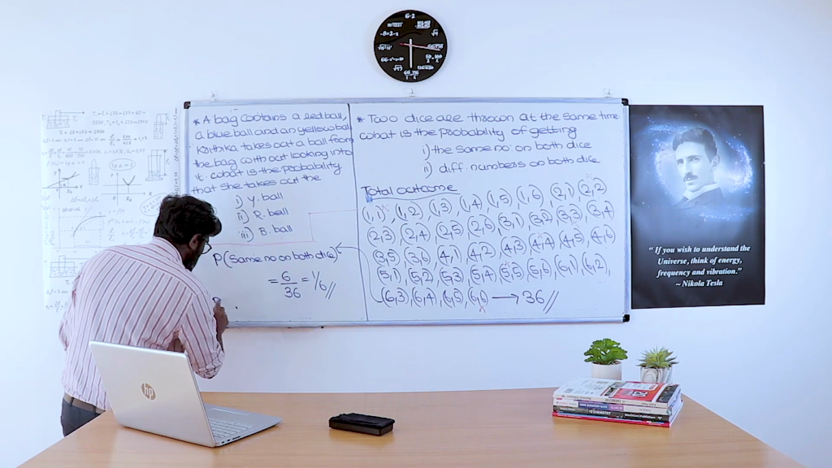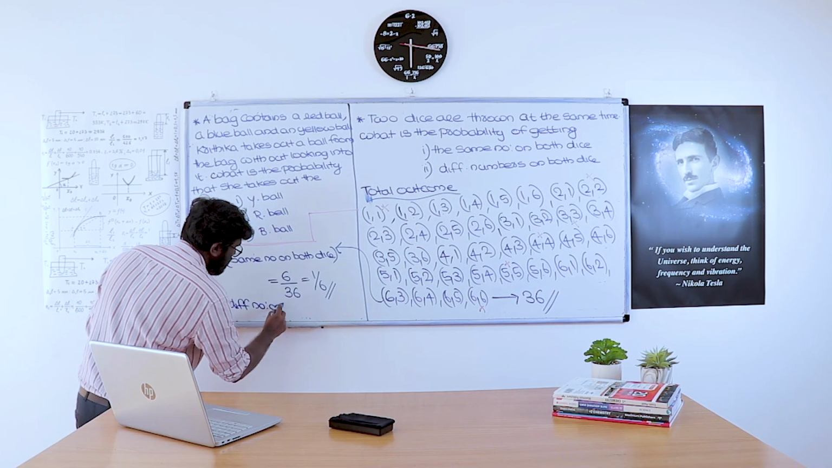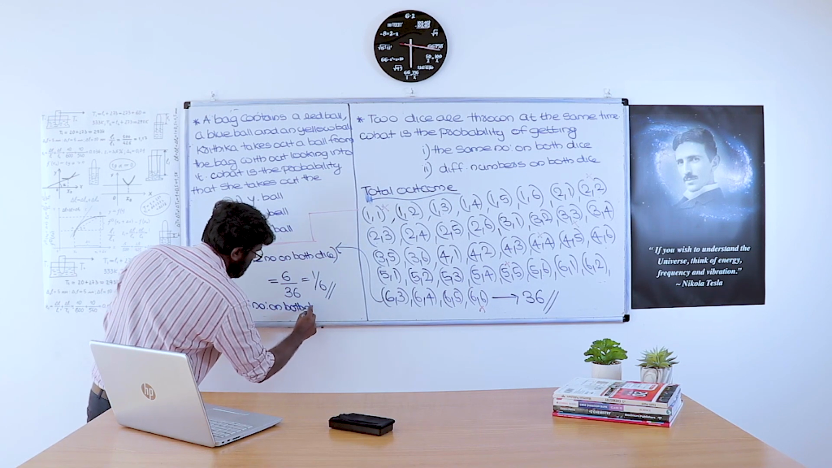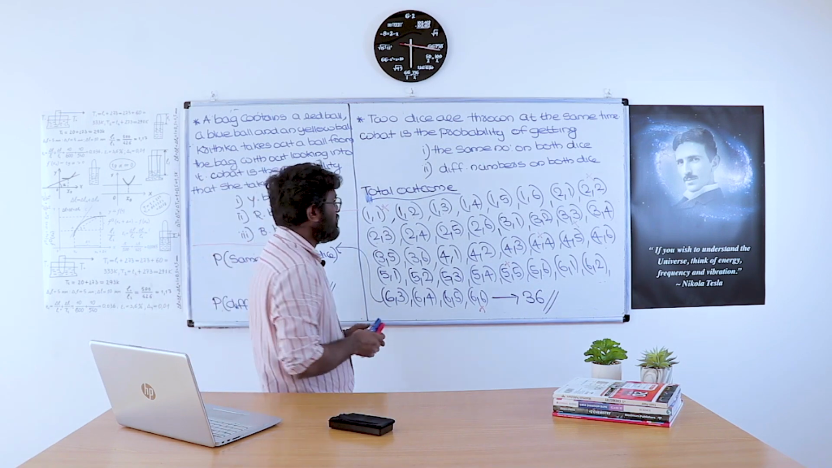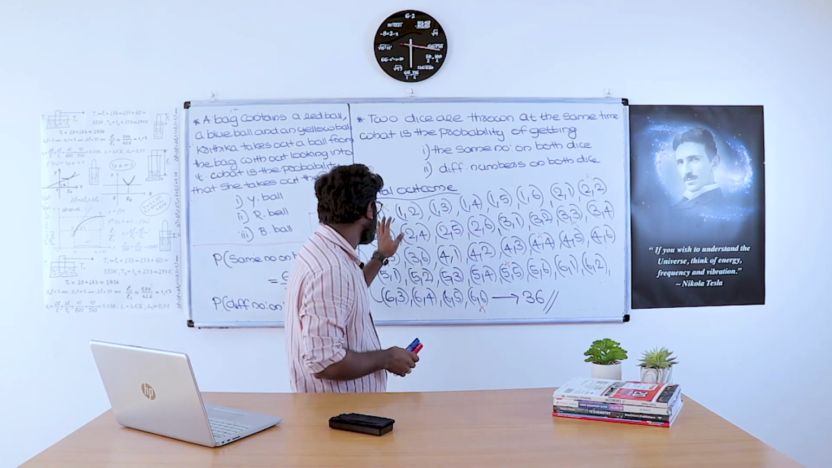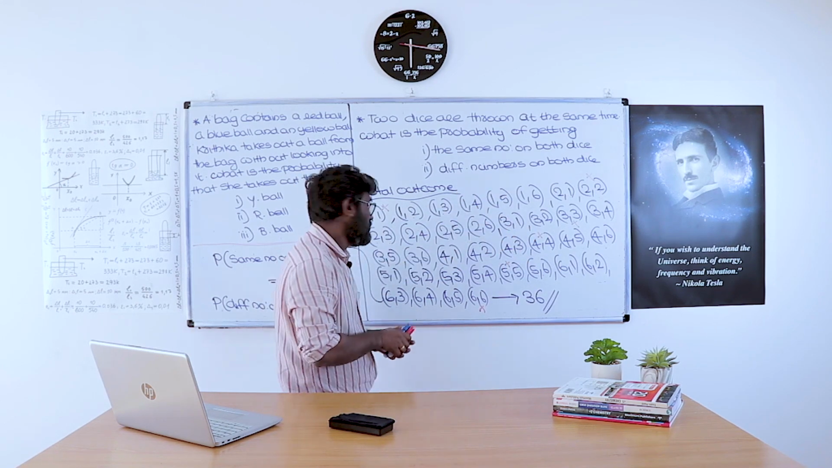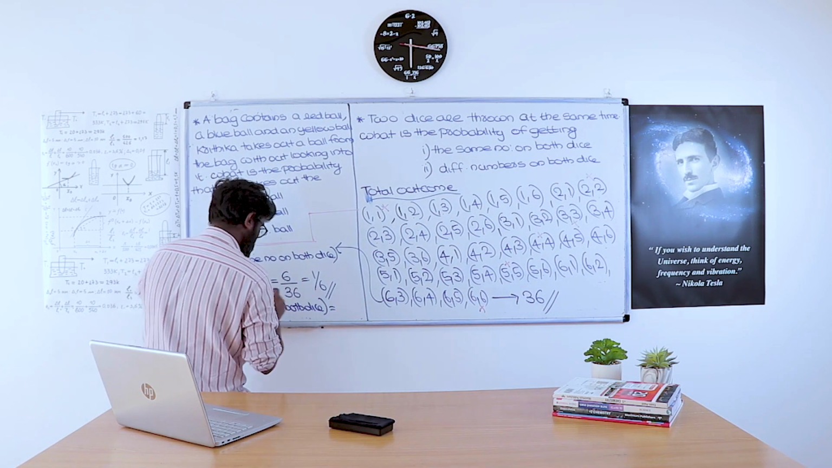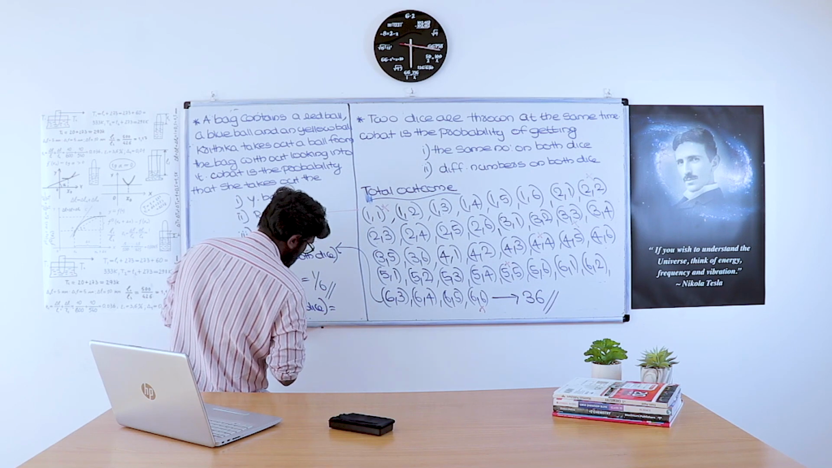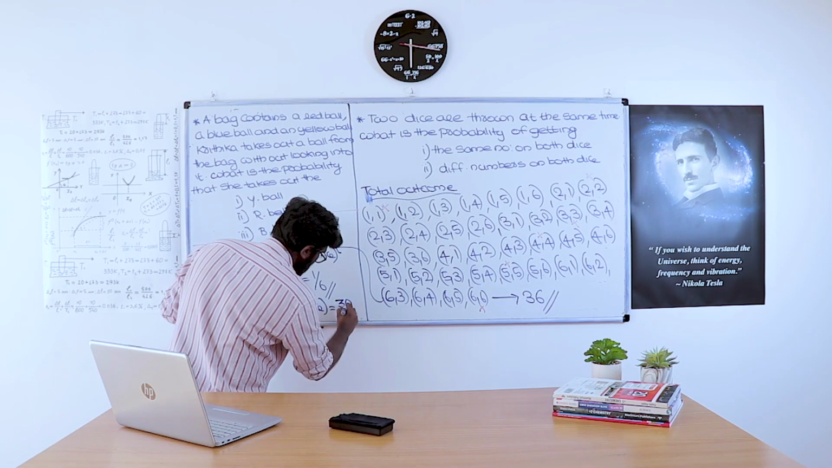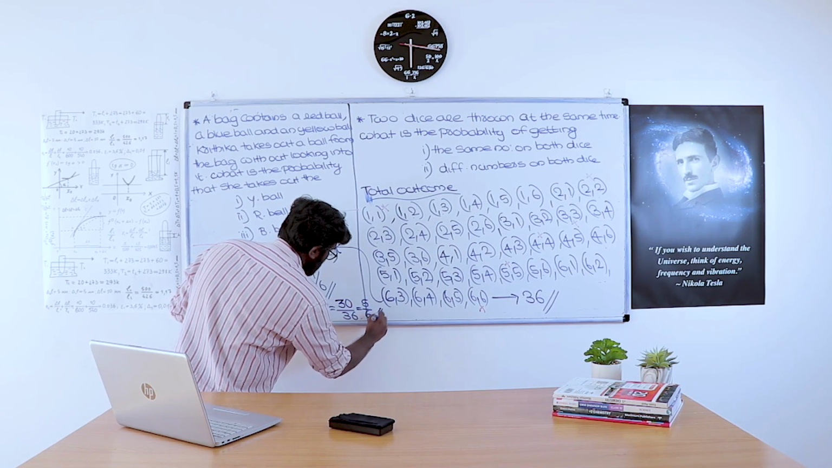Then the probability of getting a different number on both dice. Other than these 6, all others are different. So there will be 30 chances. So the probability of getting a different number on both dice is 30 by the total outcome 36, that is 5 by 6.